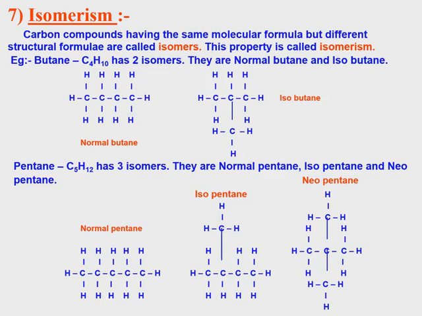Next one, pentane. C5H12 has 3 isomers: normal pentane, isopentane, neopentane. First one, normal pentane. Second one, isopentane. In isopentane the branch is coming up or down. With CH3, CH3, CH3, CH3. Another one, neopentane. The branches are coming up and down. So CH3, C, CH3, CH3, CH3.